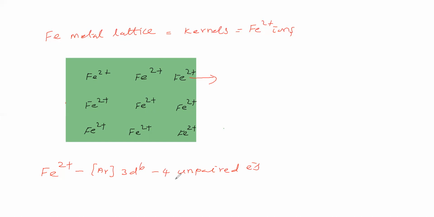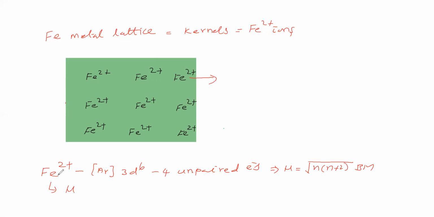Each unpaired electron is acting as a tiny magnet. So for 4 unpaired electrons, let us substitute in the formula, mu equals the square root of n into n plus 2 Bohr magneton, where n is the number of unpaired electrons. You substitute and you will get the magnetic moment.